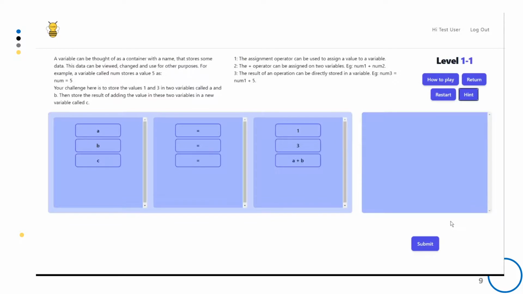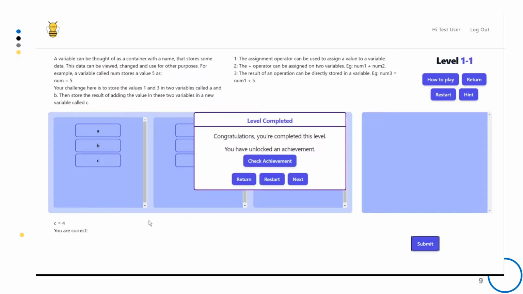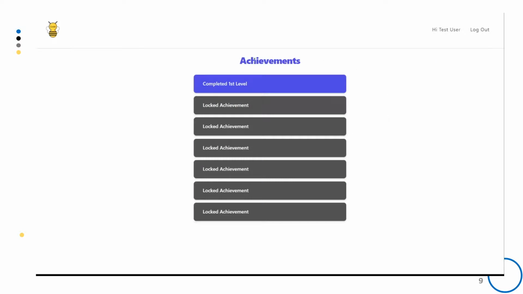Then click submit again. So in this case, we got the correct answer, and we can see the pop-up window tells level completed and also unlocked an achievement. If we are going to check achievement, we can see the first achievement, completed first level, is already unlocked for us.